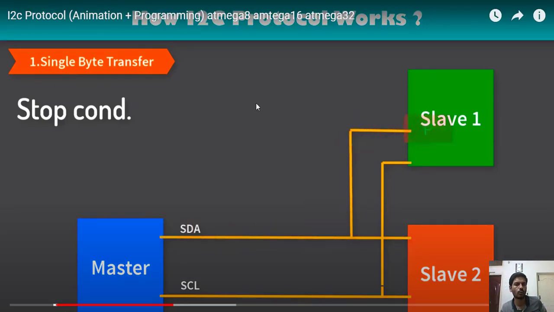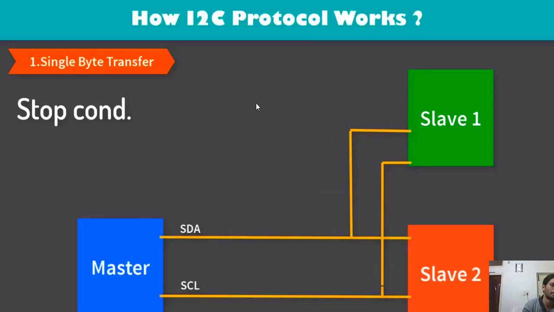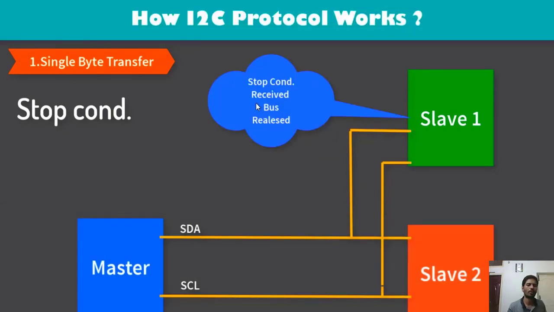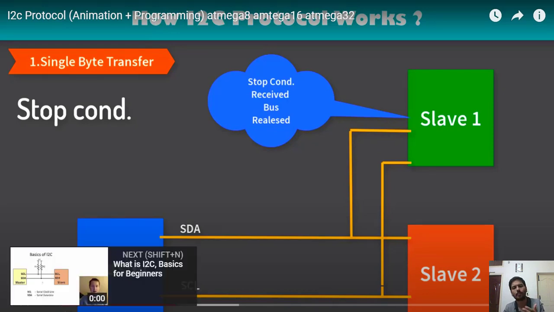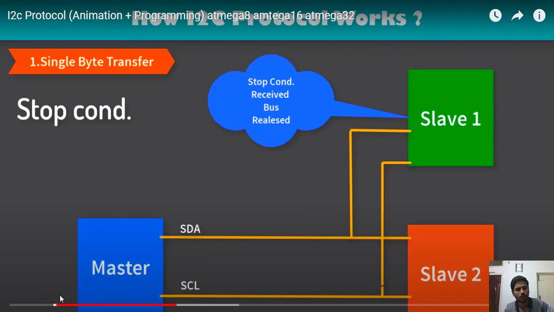And then it is going to give the P bit. The P bit is normally considered the stop bit. The stop bit is nothing but releasing the bus. By default the lines will be pulled up. Okay, this is how it works.